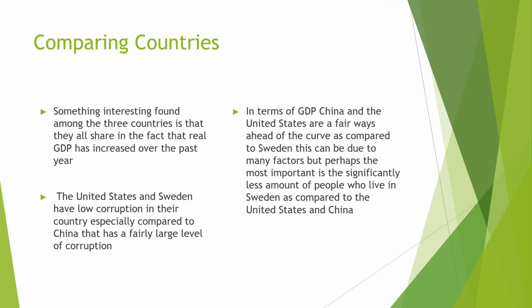In terms of GDP, China and the United States are a fair ways ahead of the curve as compared to Sweden. This can be due to many factors, but perhaps the most important is the fact that significantly fewer people live in Sweden as compared to the United States and China, which is more than likely the reason for the higher GDPs amongst these two countries as compared to Sweden.